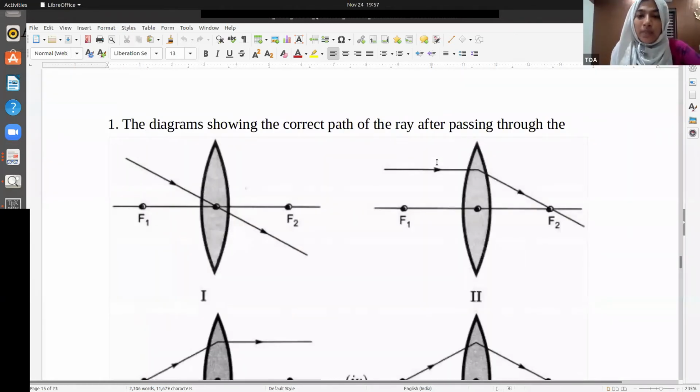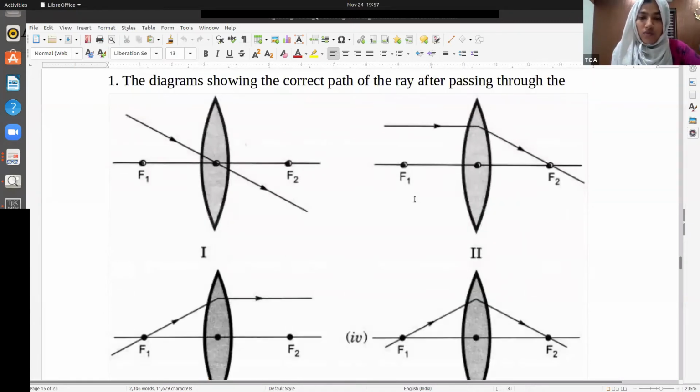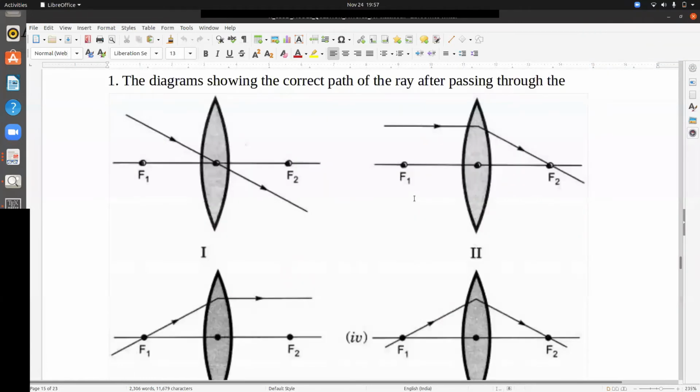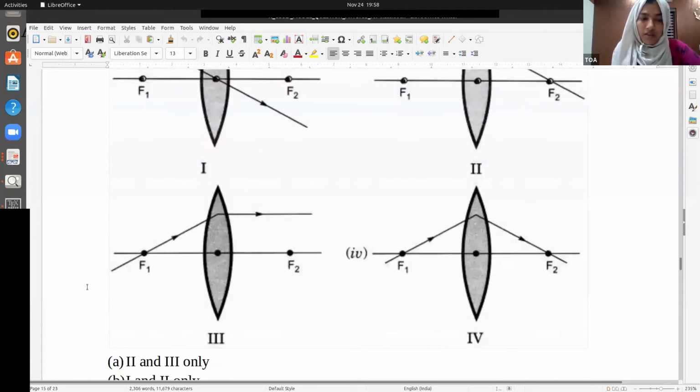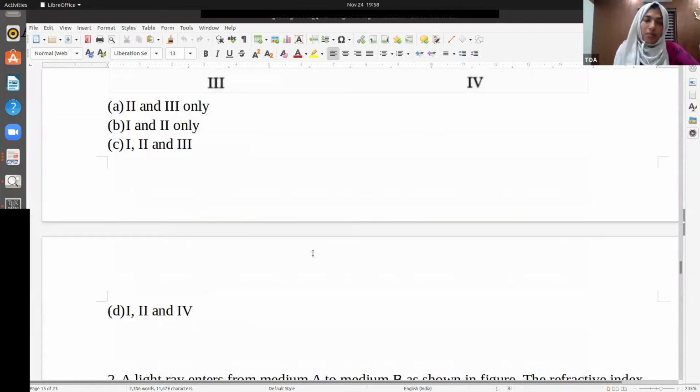Which diagram shows the correct path of the ray after passing through the lens? Which is the correct figure? 1, 2, 3. You're telling 1 is correct, 2 correct. The ray is coming from infinity, they meet at focus. That is correct. The ray passing through the pole goes undeflected. That is correct. The ray passing through F goes to infinity. Correct. And 4 is not correct. So the answer is 1, 2, and 3. C is the option.